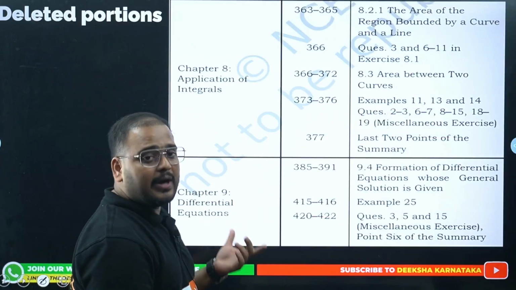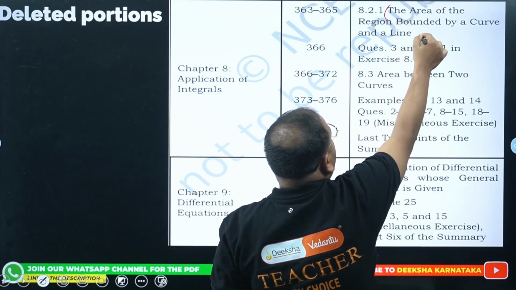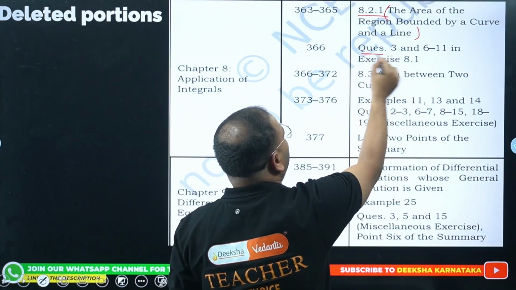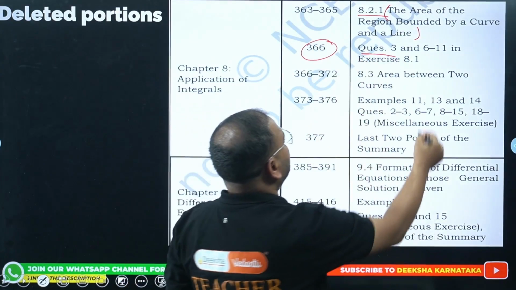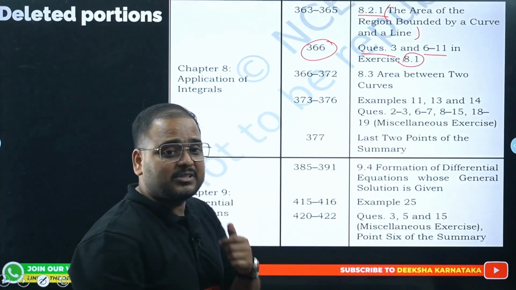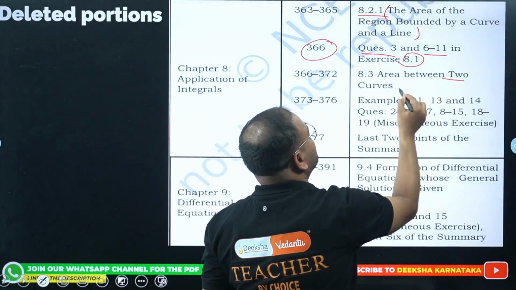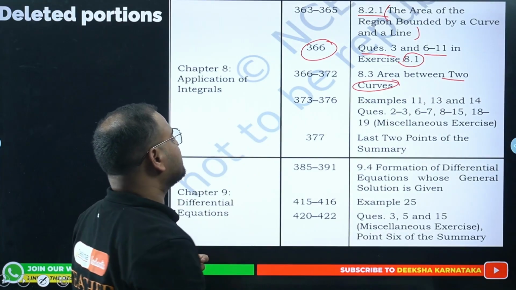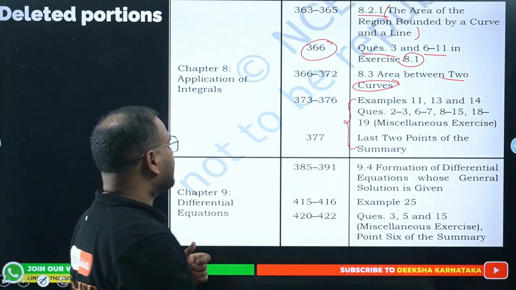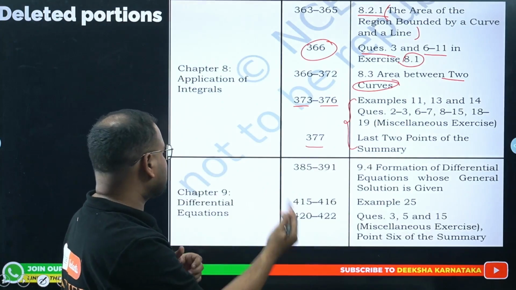AOI, application of integrals. We have area of the region bounded by curve of a line 8.2.1, not there in your portion. Question 3 is also cut off from page 366. 6 to 11 also is not there in exercise 8.1. These many questions are cut off. Almost 6 questions, I guess, is cut off from there. Area between two curves also is not there. Then these are list of questions with examples, including the miscellaneous exercise, that has been cut off from page 373 to 376 and page 377 from the summary end.